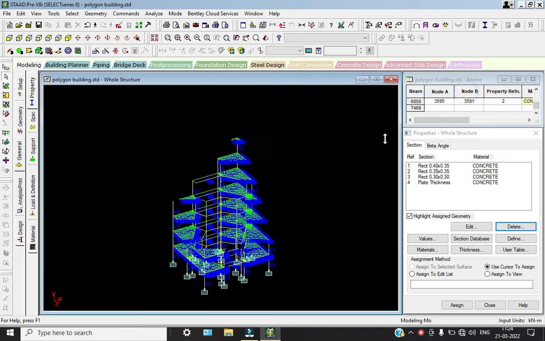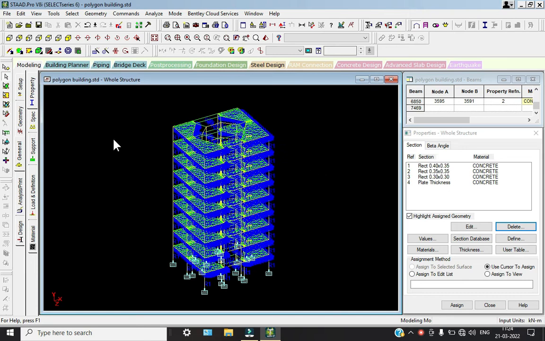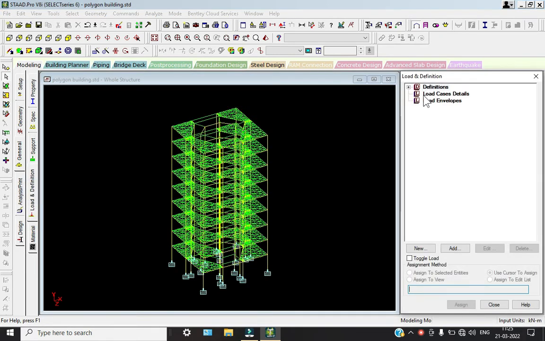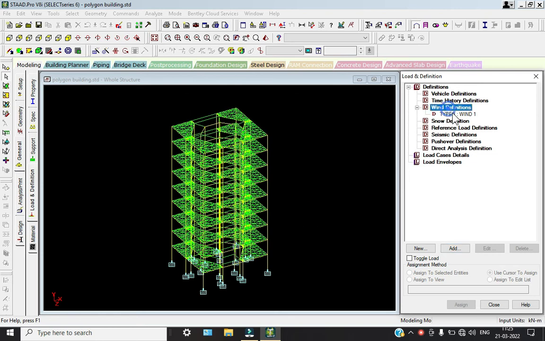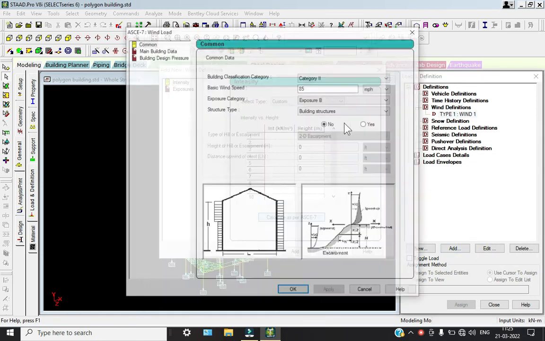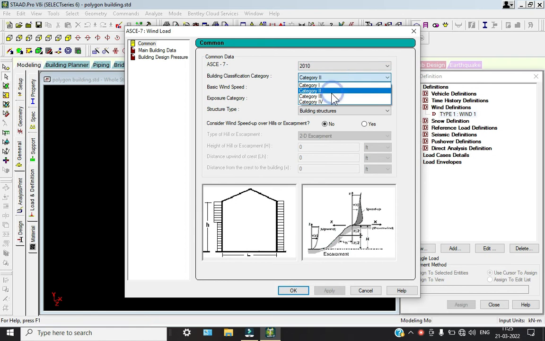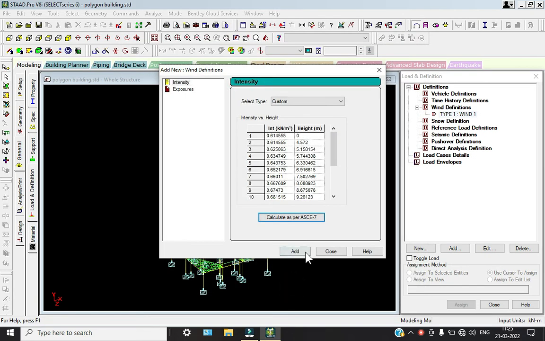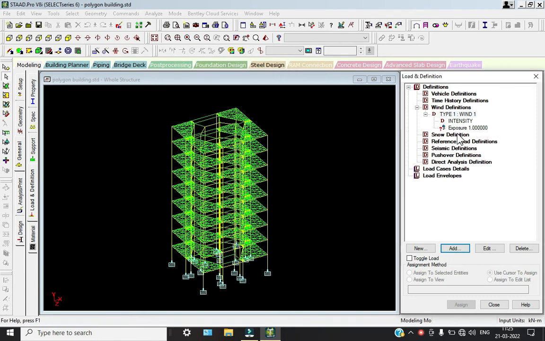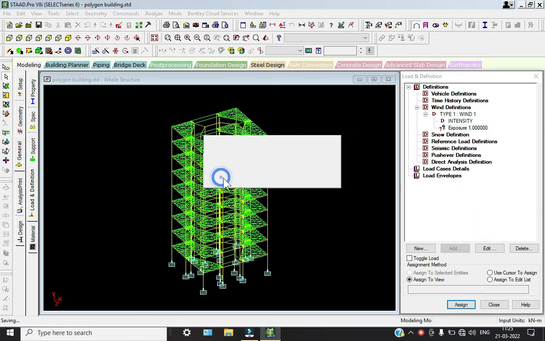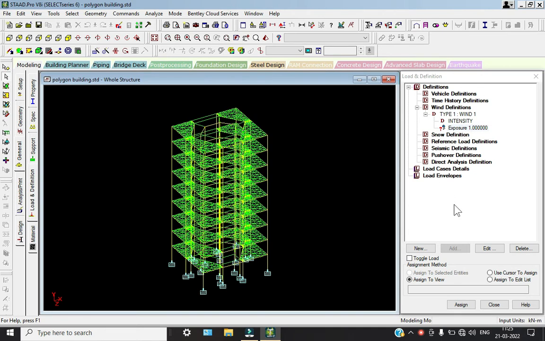So after that, we need to add the loads and definitions. Okay. So for this, we're going to take the wind. Also go to wind definitions, click on add and close. Select those type 1, on add, calculate category 3 or 2, click on OK, add and 1, add and close. Select this exposure 1, assign to view, assign and yes. Save this. Assign and yes. So it has been assigned, right?